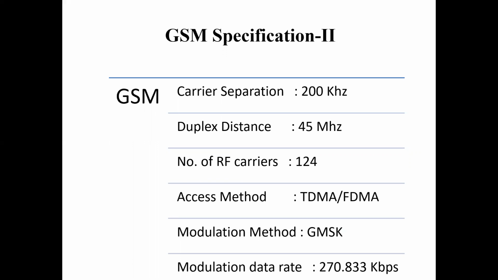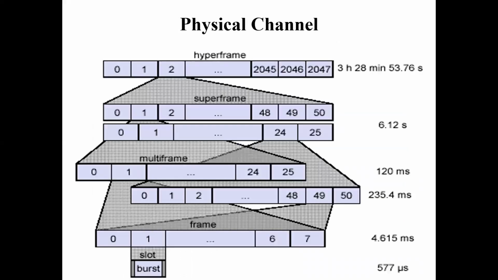For GSM, these are the very important frequencies that we have to take into consideration. Number of carriers is 125. Access method is TDMA or FDMA. Modulation method is GMSK. Data rate is 270.833 kbps. And number of carriers is 124.